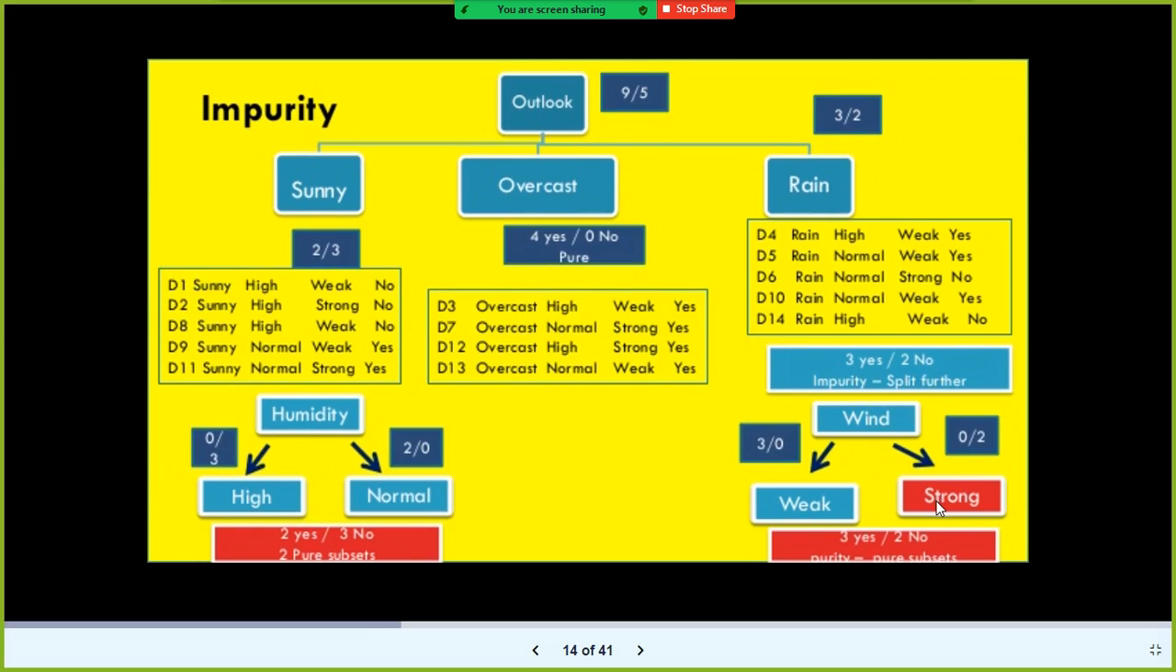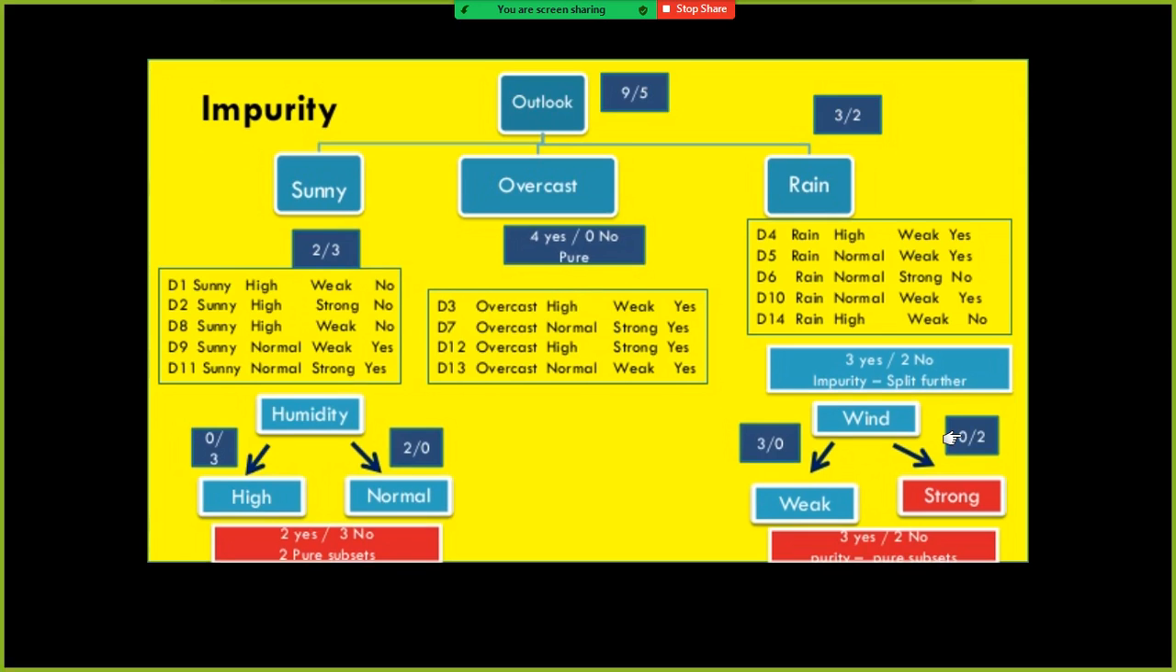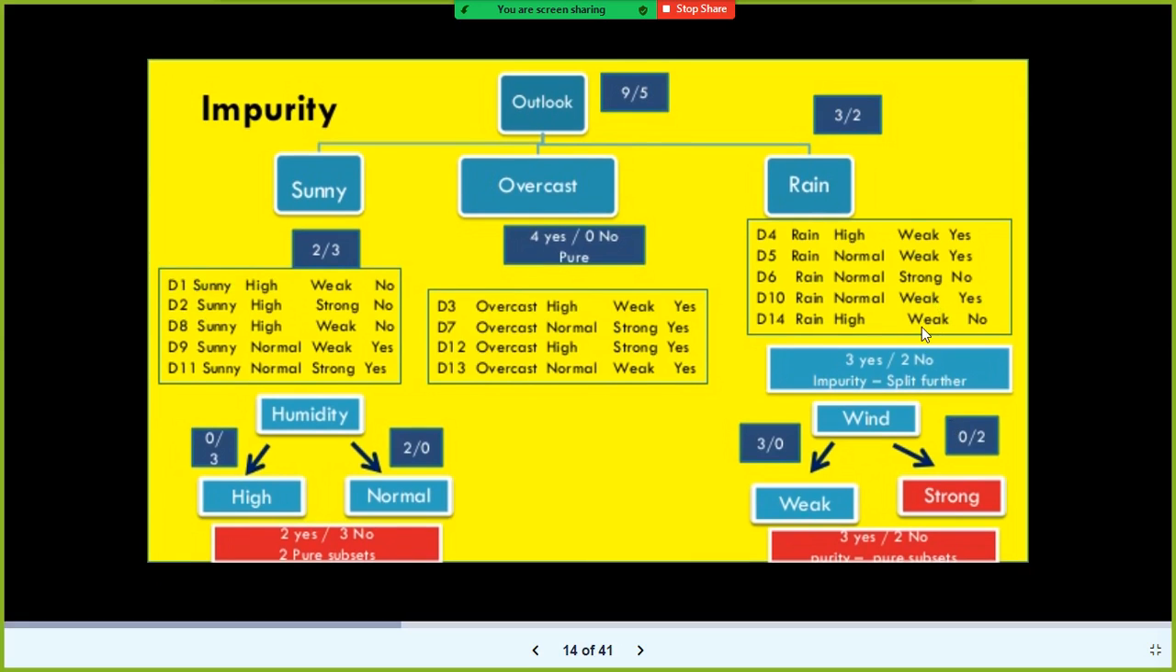Something wrong here. Yeah, here actually strong. Look at strong. Okay, strong. Actually, it's supposed to have 3 weak and 2 strong. Okay, strong is 0, yes. Okay, so this is also strong. This is a typing mistake. You just think this is strong.